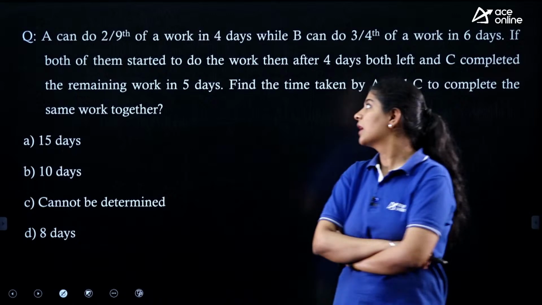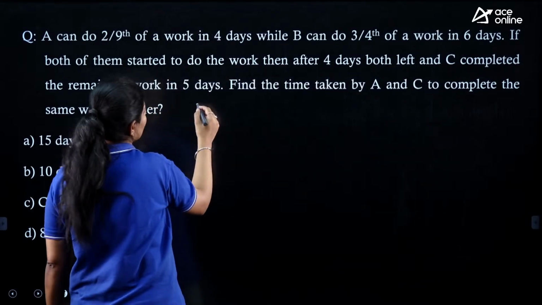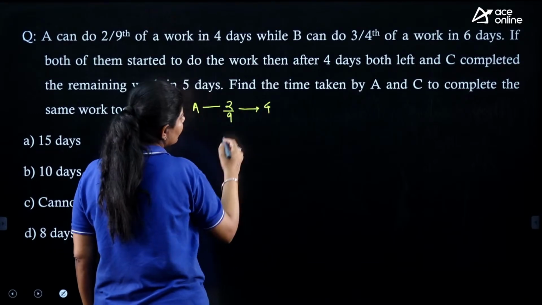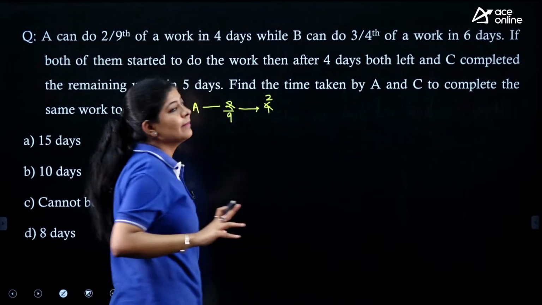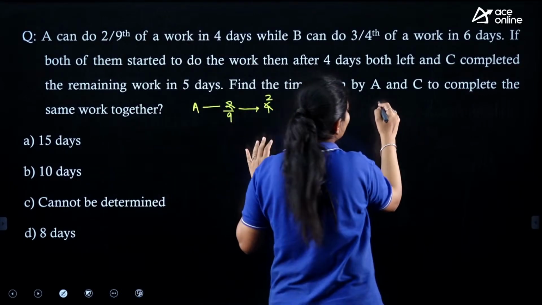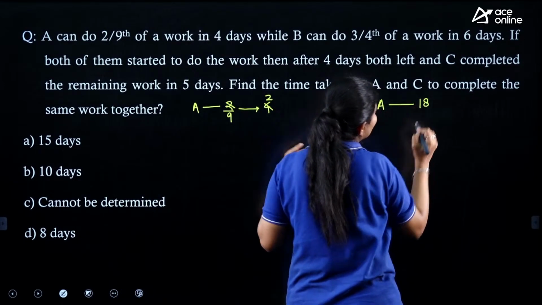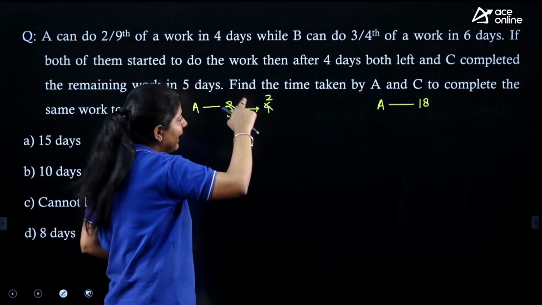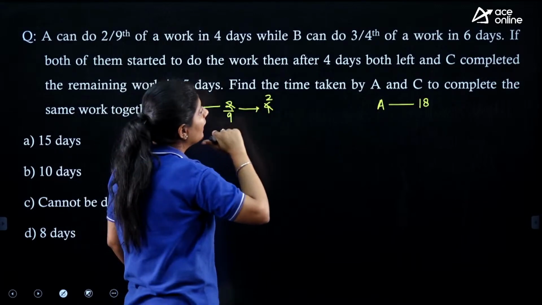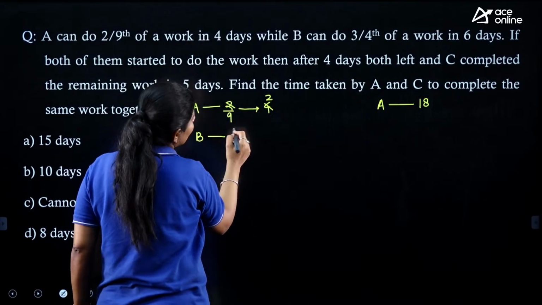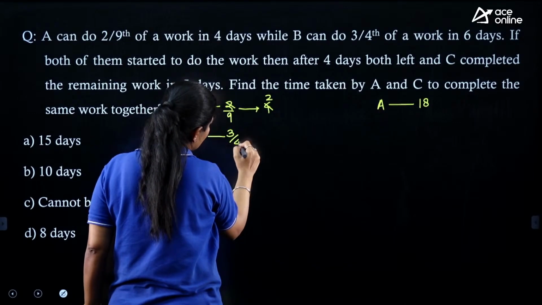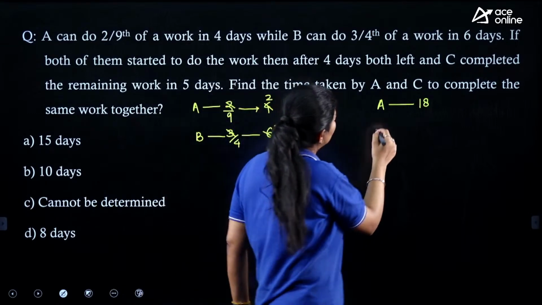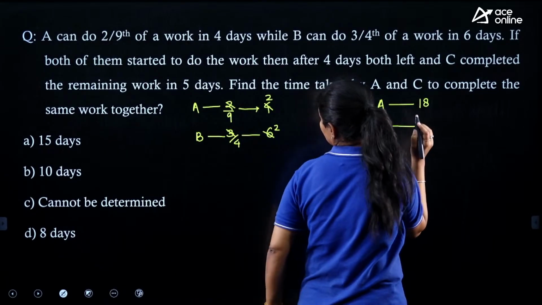Okay, let's see. The question says that A can do 2/9 of the work in 4 days, right? So we can say that A can complete the whole work in 18 days. I'm just transferring this 9 over there, so this value will become 1 and it will become 2 into 9, that is 18. For B, it is given that B can complete 3/4 of the total work in 6 days.